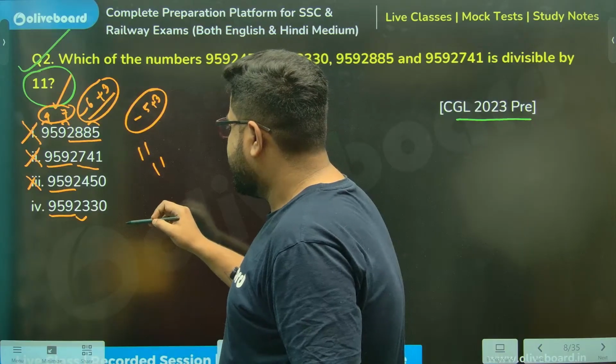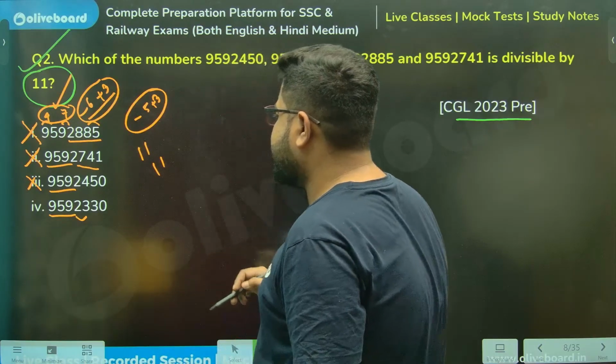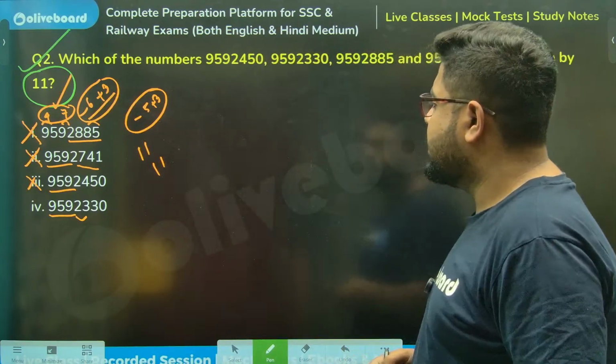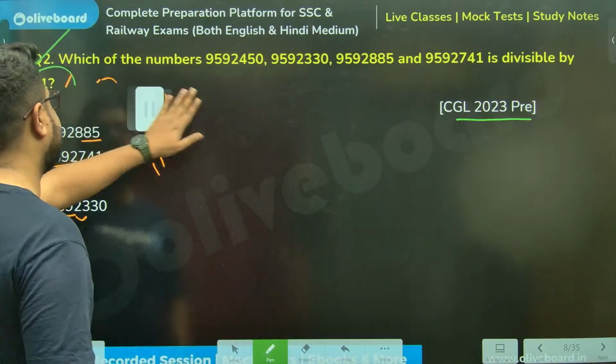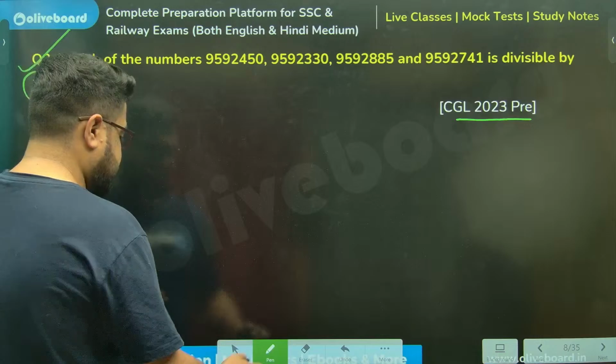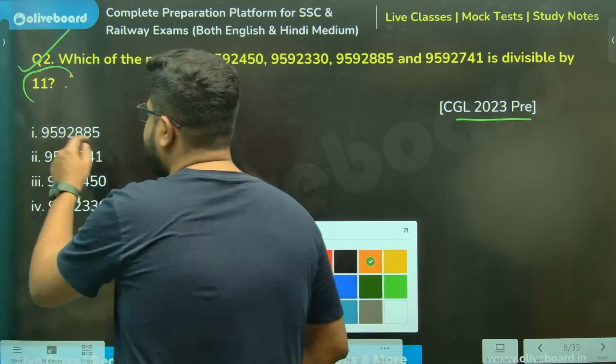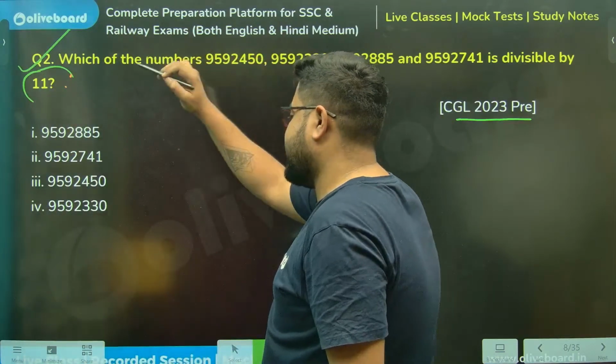Sorry. One second, did I mess up? I have made a very big error. I have taken 2 twice. Sorry. This 9592, this 2 I have taken twice. My mistake.